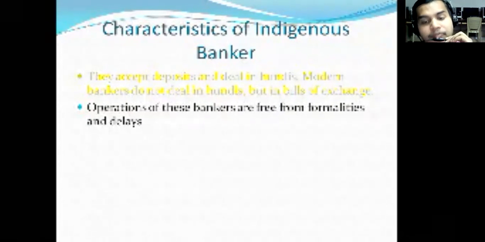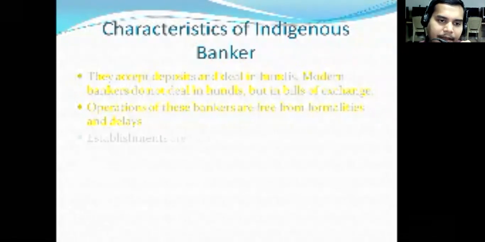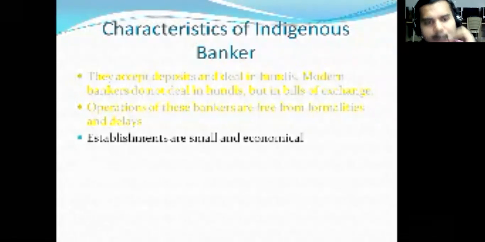For that reason, as he is very much related to the customer, the formalities will not be seen, and whatever money or arrangement you want, he will easily make it happen. For that reason, there will be no delay as well as no formalities when you approach this indigenous banker.